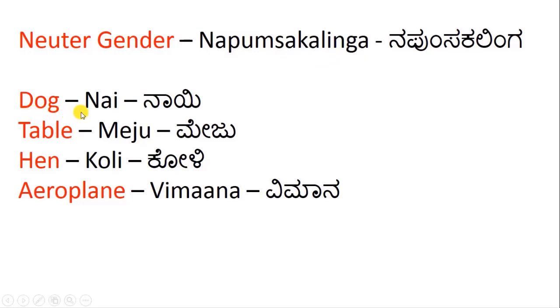Dog, nai. Table, meju. Hen, koli. Aeroplane, vimana. So all these fall under the category of neuter gender.